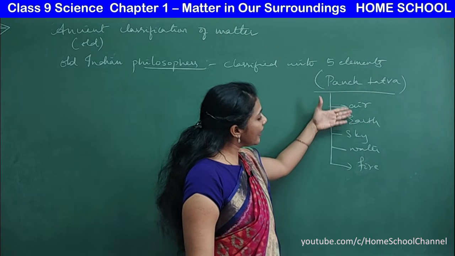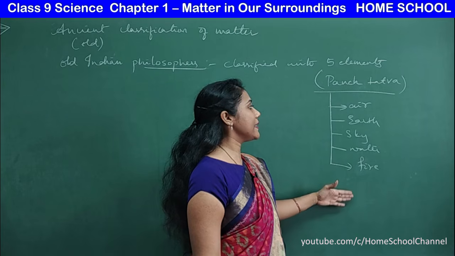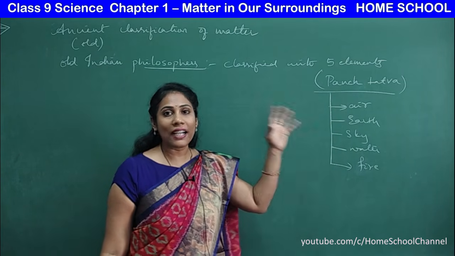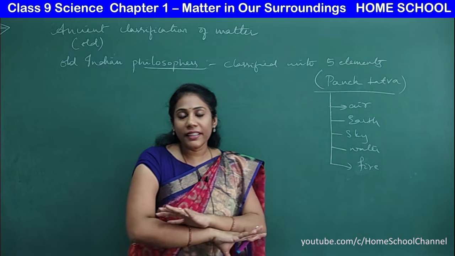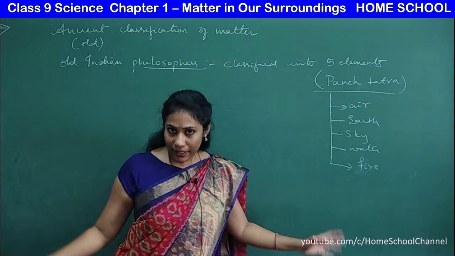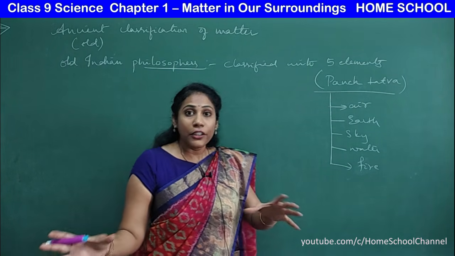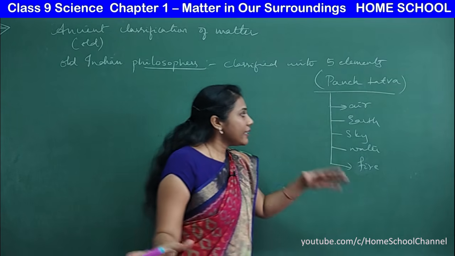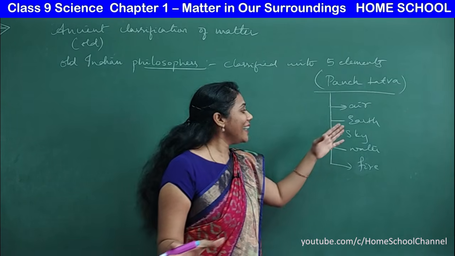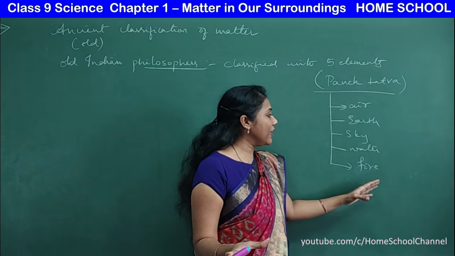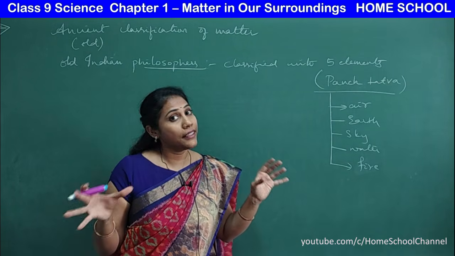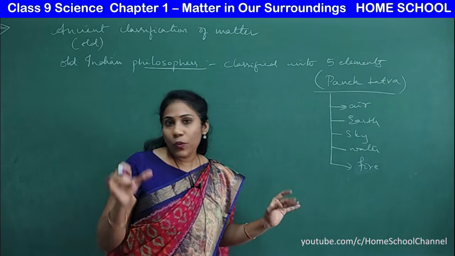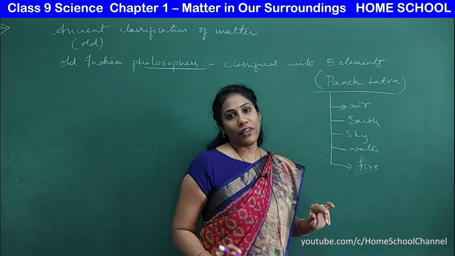Whatever matter comes in the atmosphere, they called it air. And whichever things stay on land, on earth, are one category. That's what we mean by earth, right? And then sky, water, fire. So these are the 5 elements present in the universe. That is what we mean by Panchatattva.